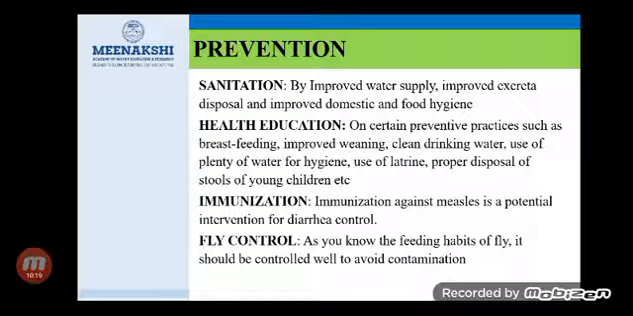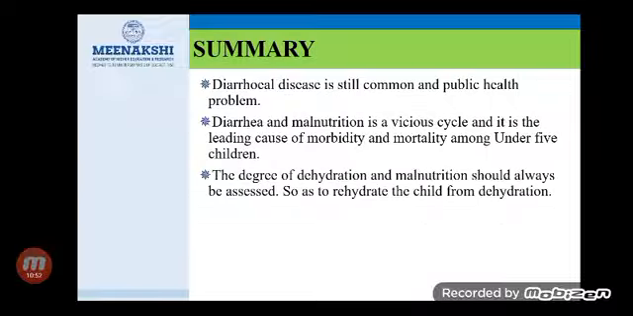Third one is immunization. Immunization helps to prevent against diarrhea. Nowadays we are administering rota vaccine, 5 drops, for children in the national immunization schedule in order to prevent diarrhea among children. Last one is fly control. As you know the feeding habits of flies, they should be controlled well in order to avoid food contaminated with fecal matter. These are all the various preventive and control strategies to overcome diarrhea.